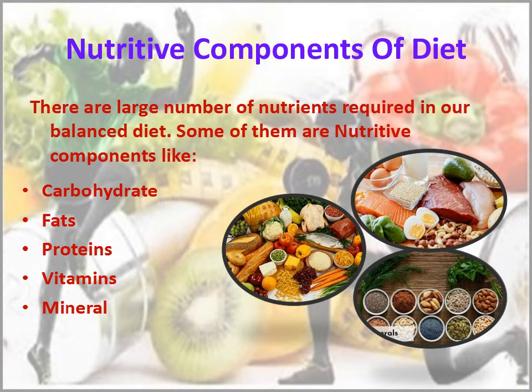Now, first, carbohydrate. Carbohydrate provides energy at the time of exercises. It is basically stored in liver or muscles. Example is rice. Now, second, fat. Fat also supplies energy to the body. Fat is of two types. First, saturated fat. See, saturated fat is that type of fat which is obtained from animals. Second type of fat, unsaturated fat. Unsaturated fat is that type of fat which is obtained from plants. For example, butter, milk, cheese, etc.